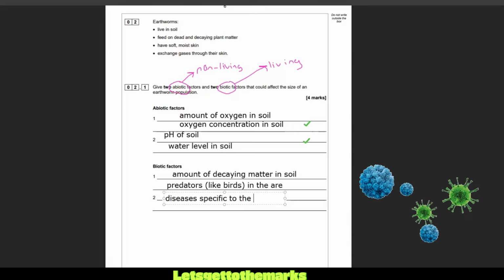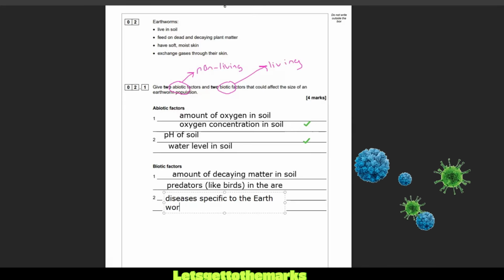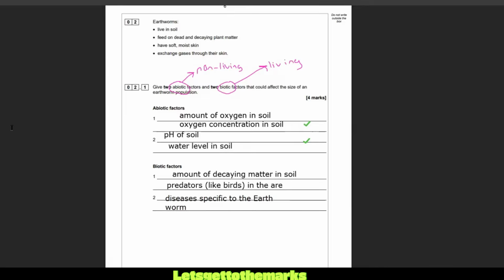Specific to the earthworm, you don't need to write that, but you get what I mean. The earthworm's version of COVID or whatever that's in the soil. So if they're living in an area where there's a new disease or some new predators have moved in, that's going to be a problem. And then of course the amount of food that's available, those are living things. All right, let's zing on, guys.